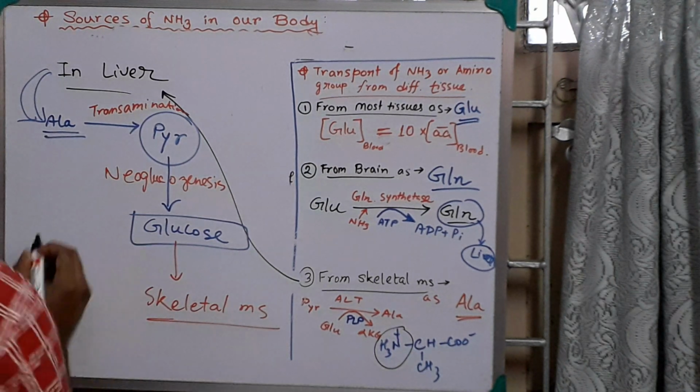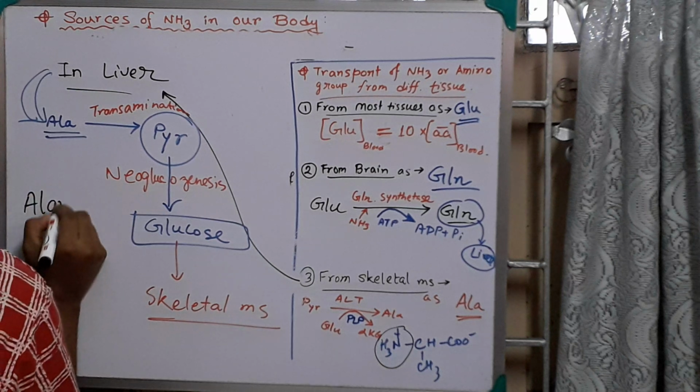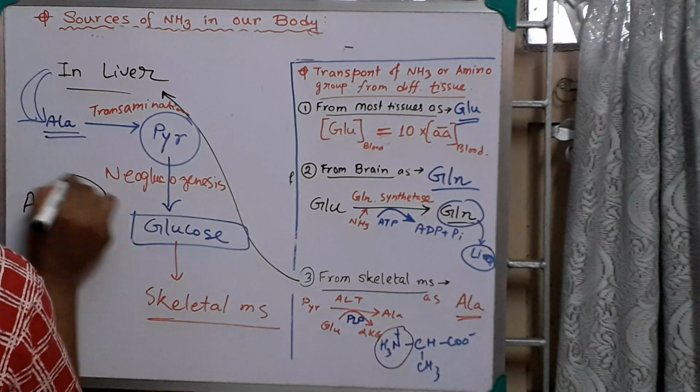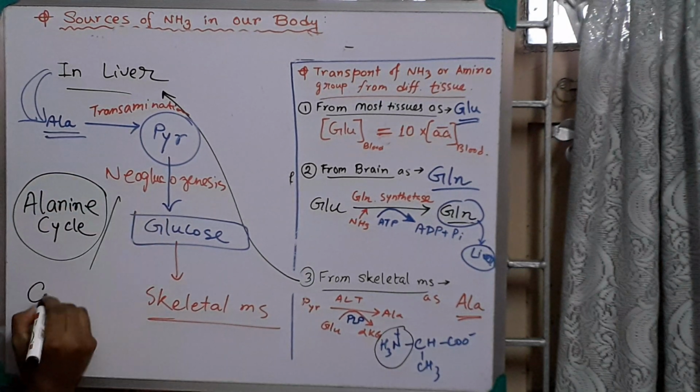This cycle is called the alanine cycle, or it is called Cahill's cycle.